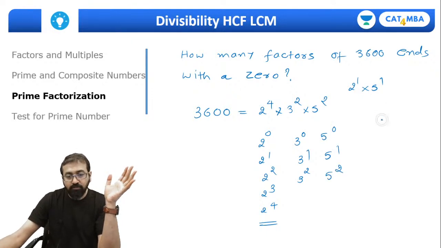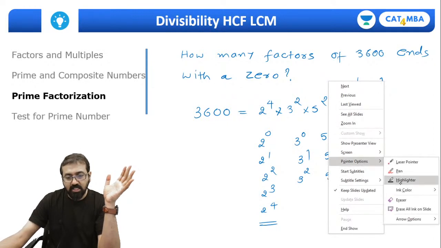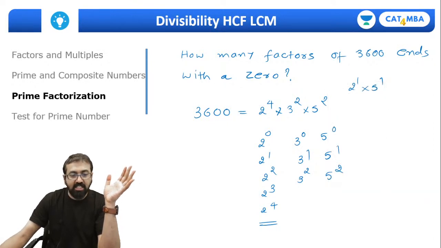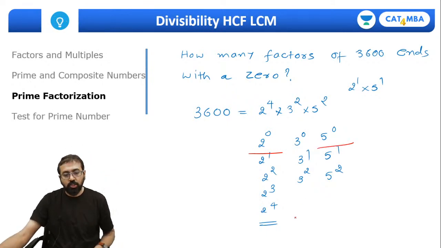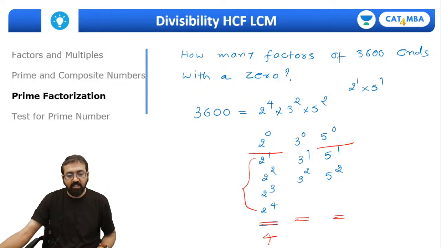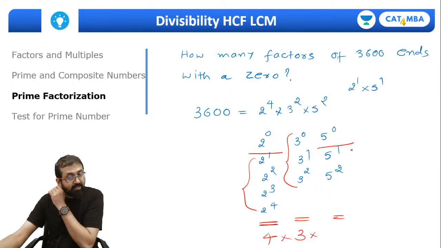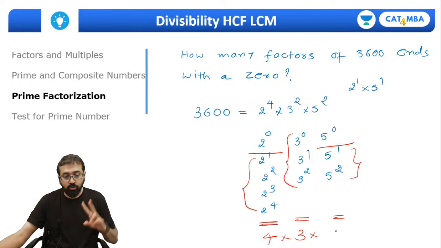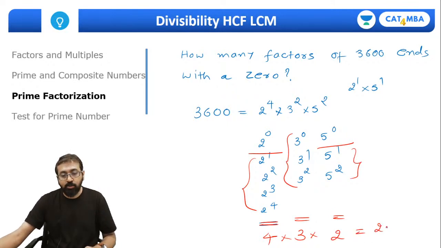But now we want the factor to end with a 0. That means it should have at least 1 power of 2 and at least 1 power of 5. So you can choose any one of these 4 powers of 2. There is no constraint on 3, so you can choose any power of 3. And the powers of 5 that you can choose are 5 raised to 1 and 5 raised to 2, so only 2 powers. So the total number of factors which will end with 0 will be 24.